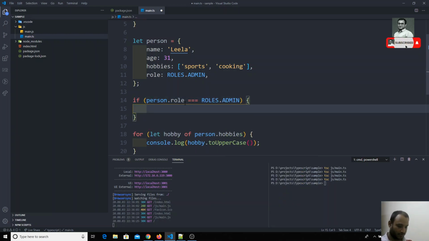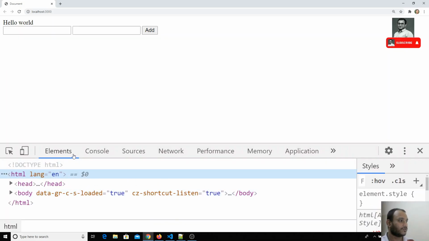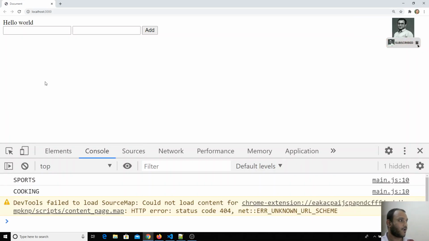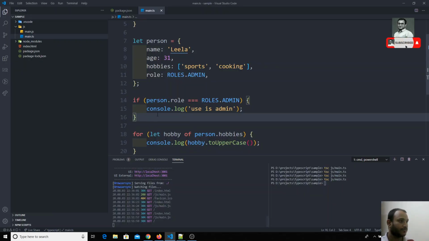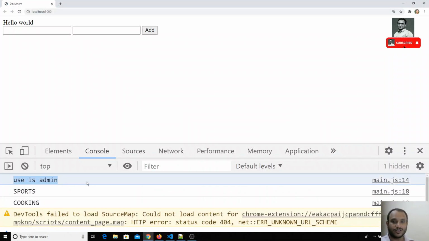You can console.log user is admin, you can print like this. Now if I right click and check the output, and try to refresh, one second, we'll check person.role is equal to, I am logging that one. Okay, we forgot to compile the code. This is something we have to remember. If I compile the code and check now, I am getting that user is admin.